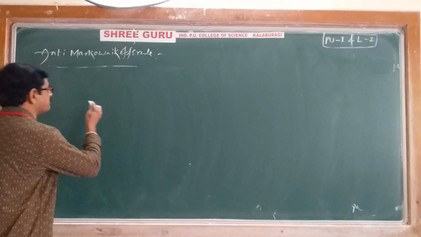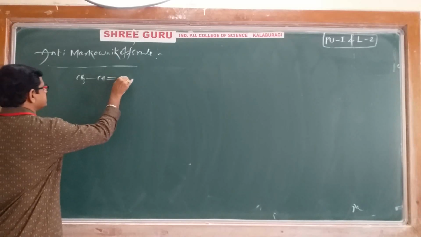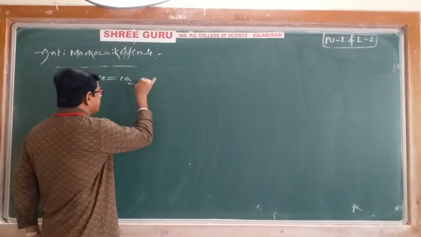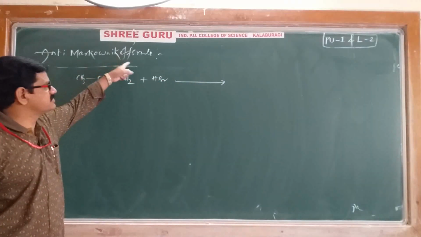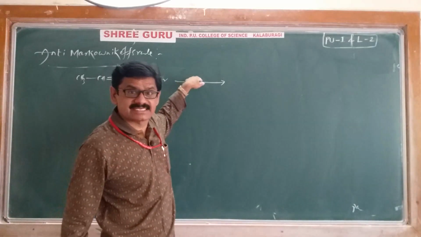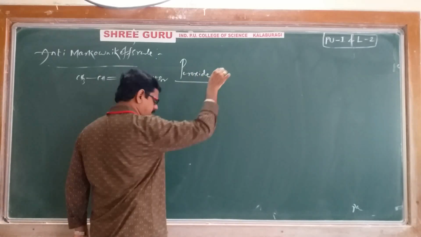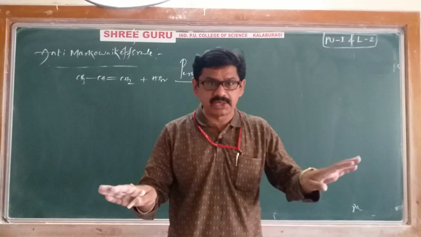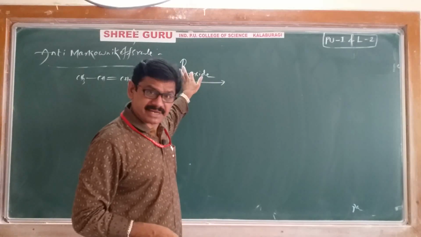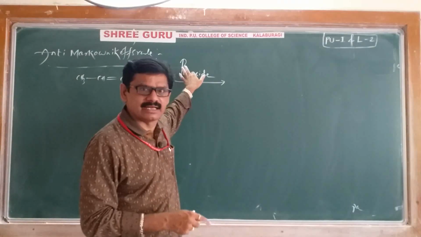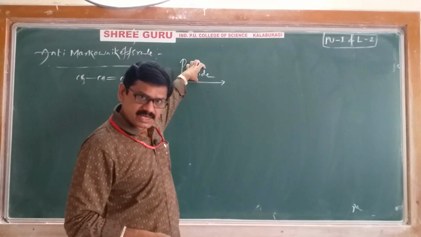See here, I'll give you directly one example. By seeing an example, we'll discuss, then we'll understand. Again, I am taking propene, which is a purely unsymmetrical alkene. We are adding hydrogen bromide. Now the important thing is, for anti-Markovnikov's rule, we are using a particular catalyst, that is a peroxide catalyst. This is very important. Remember, for Markovnikov's rule, we have not used any particular catalyst. But in case of anti-Markovnikov's rule, we are using a peroxide, which has a peroxy bond, like hydrogen peroxide, benzoyl peroxide, etc. This type of peroxide we are using as a catalyst.